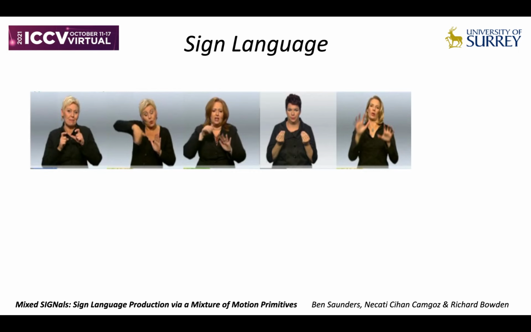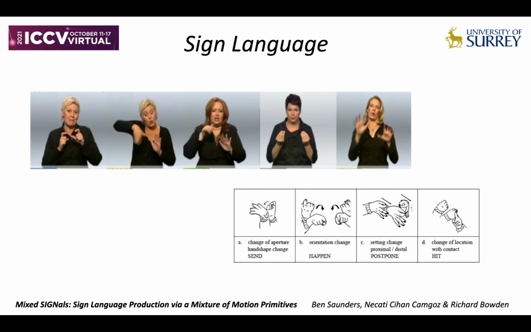Sign languages are visual languages used by the deaf communities. Analogous to phonemes in spoken language, continuous signing can be broken down into sequences of cheremes, represented as motion primitives, a set of motions that are combined to represent all sign language utterances.